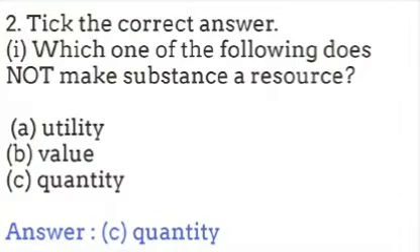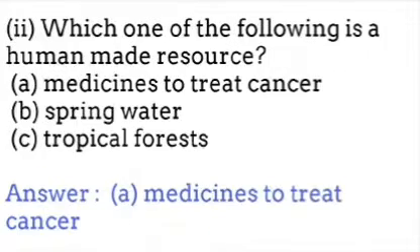2. Tick the correct answer. 1. Which one of the following does not make a substance a resource? A. Utility. B. Value. C. Quantity. Answer, C. Quantity. 2. Which one of the following is a human-made resource? A. Medicines to treat cancer. B. Spring water. C. Tropical forests. Answer, A. Medicines to treat cancer.